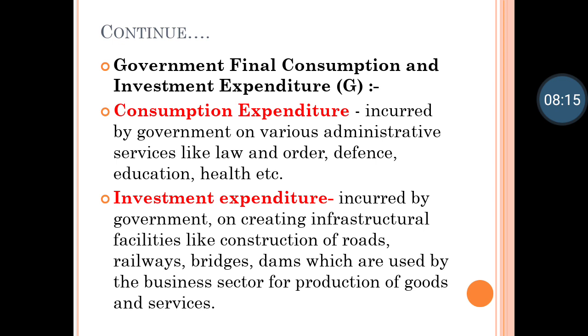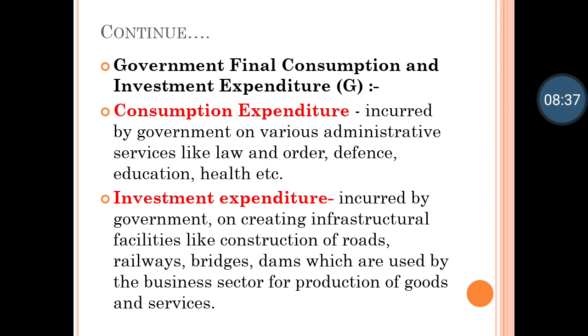If there are no roads, no water facility, no electricity facility, then all these facilities, like construction of roads, railways, bridges, dams, canals, which are used by the business sector for production of goods and services, will all be considered investment expenditure.